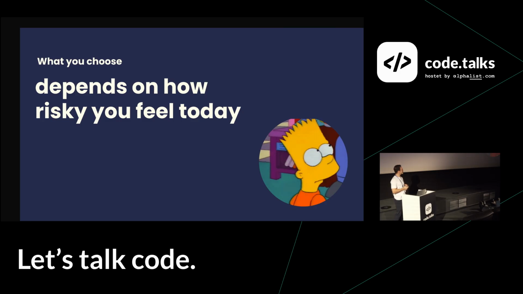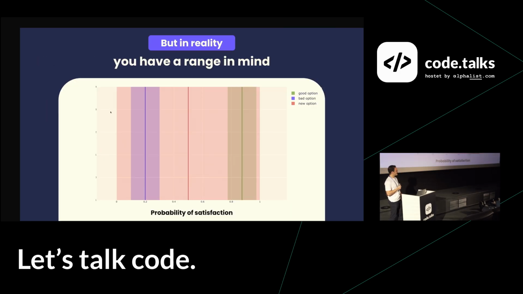The reason is that it's not actually one single point, but what you have in mind is actually a range. So basically, for the good one, you have a pretty narrow range. You are confident that it is going to give you a high satisfaction. And by the way, from this point on, we are modeling satisfaction from 0 to 1. For the good restaurant, we are pretty confident that the satisfaction is going to be somewhere around 0.8 to 1. And for the bad one, we already know what the range is going to be.